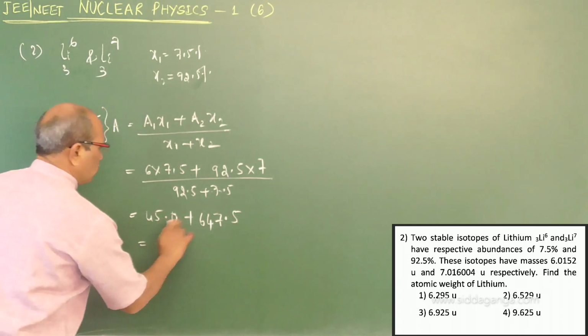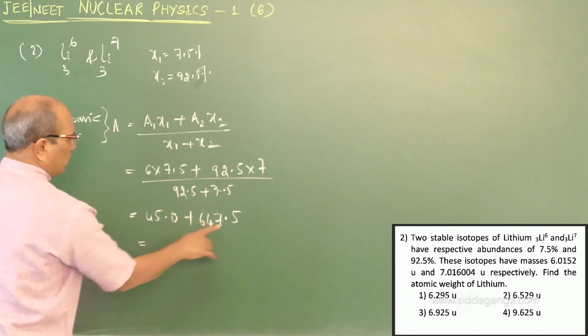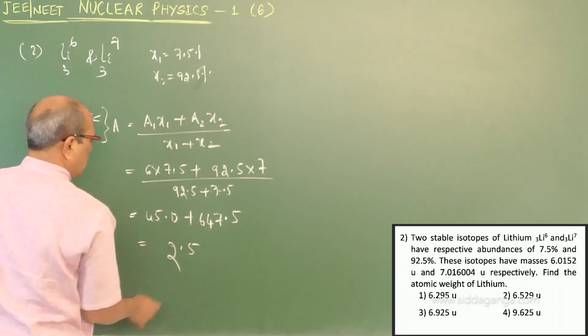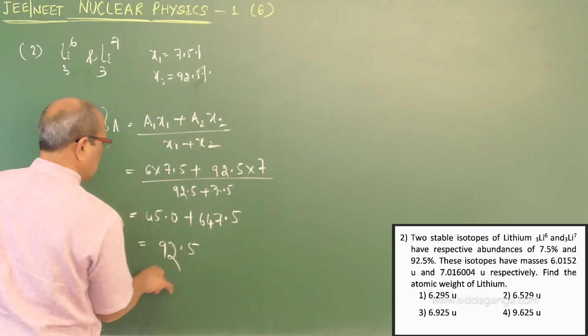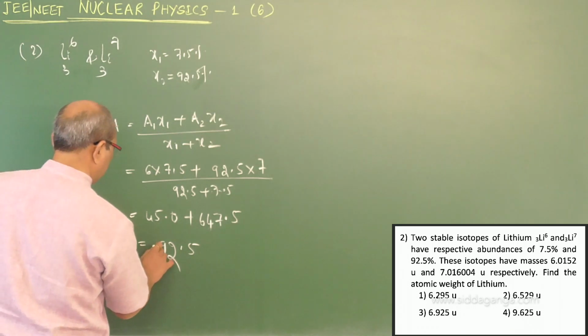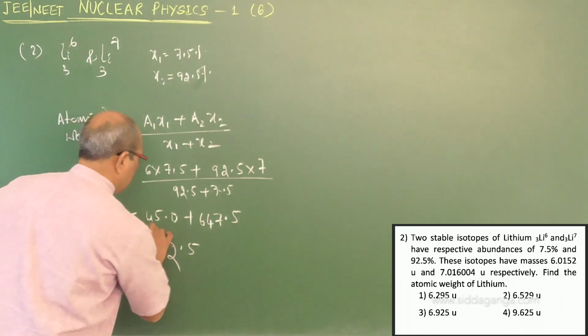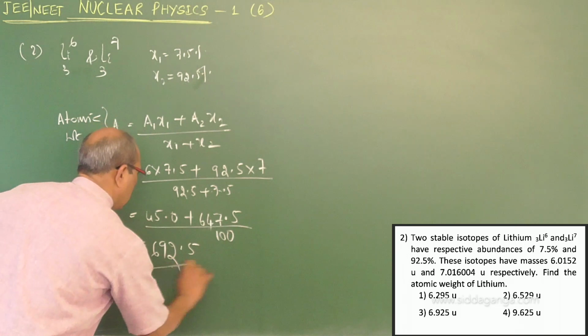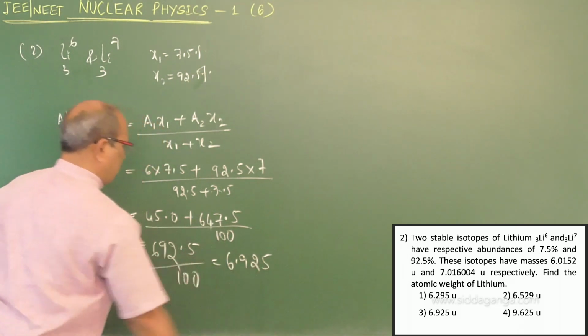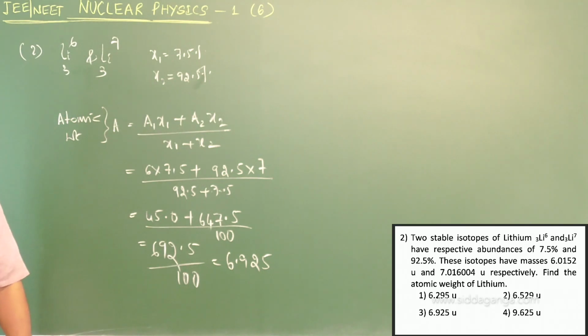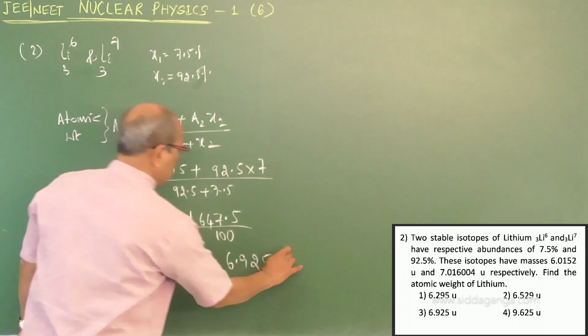If you add these two, we get 692.5, divided by 100. This gives you 6.925. The answer is 6.925, option number 3.